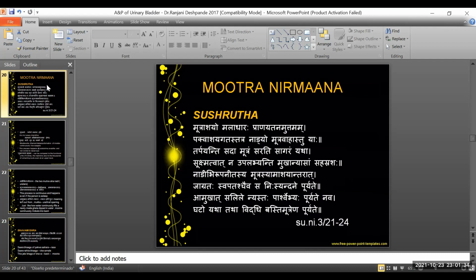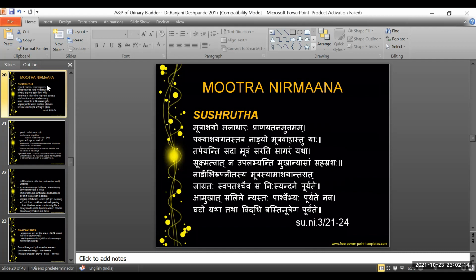So going back to the previous explanation, remembering the same, Acharya Dalhana said that these two Dhamani further split or differentiate into Dashada, Shatada, and Sahasrada. Whether that happens or whether it is just a vague explanation is the ultimate aim of this current session, of understanding that level of microvasculature, whether it is on par with modern anatomy. The next line says, Tarpayanti Sadamutram Sarati Sagaram Tata.